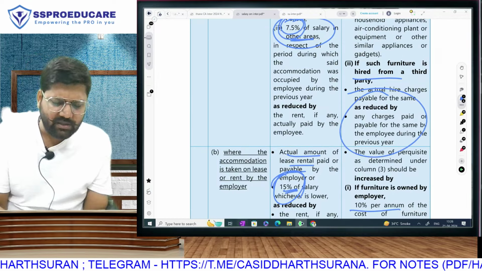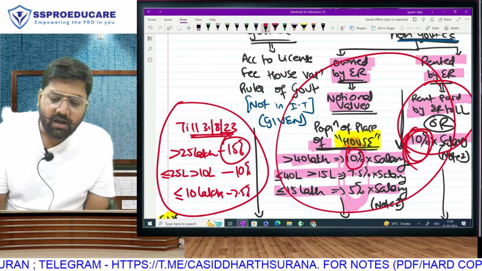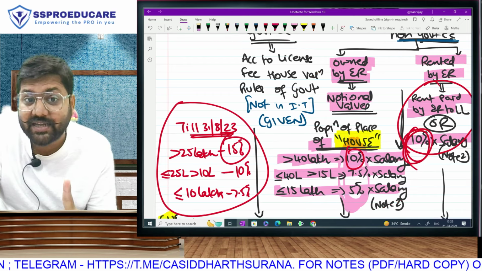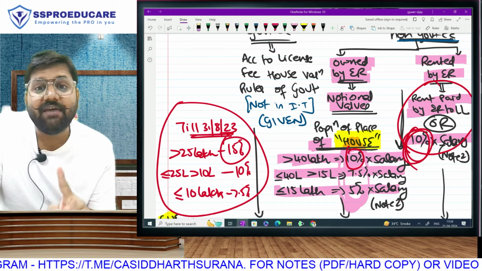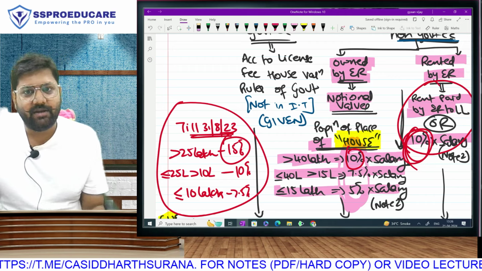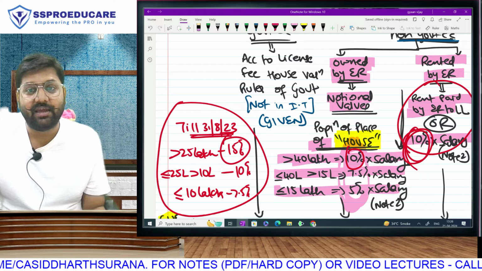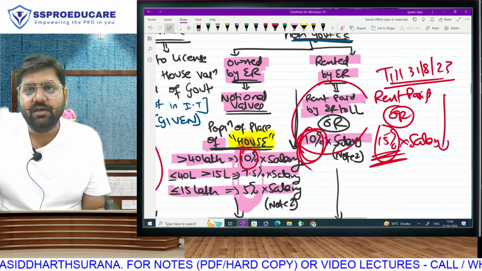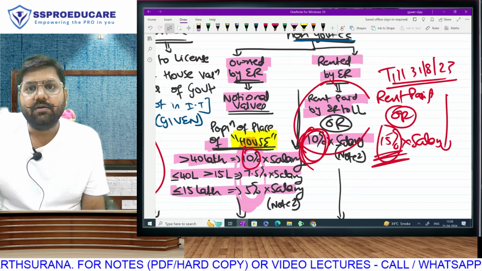Everything else is same. The only thing that has changed is this part, the valuation of the unfurnished house in private sector. For owned houses, 7.5, 10 and 15 has now become 5%, 7.5 and 10%. Population data also has changed. 10 lakh, 25 lakh has changed to 15 lakh and 40 lakh. And for rented houses, rent paid or 15% of salary has now changed to rent paid or 10% of salary.